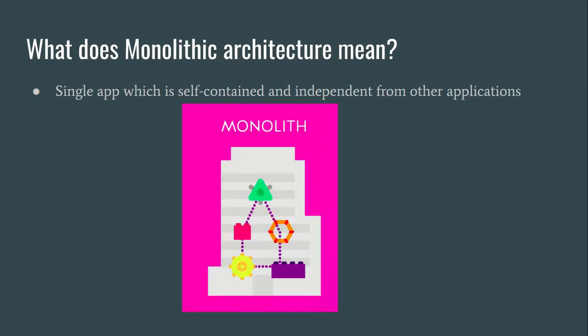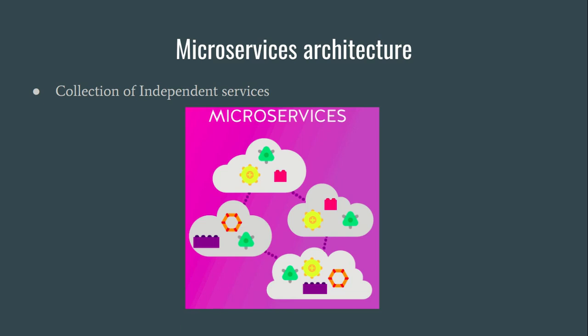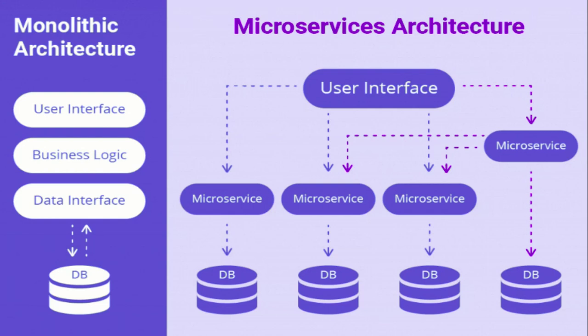Now we know what monolithic is, a single self-contained application, and microservices, which is distributed. Let's see the differences between both of them in one view. In monolith architecture you just have the user interface, the business logic which you write in the backend, the data interface, and the transactions going back and forth with the database in one single layer.